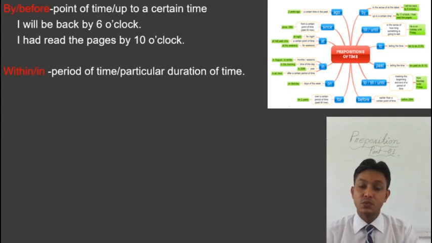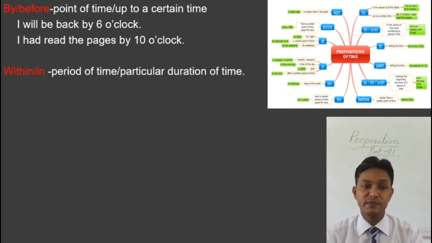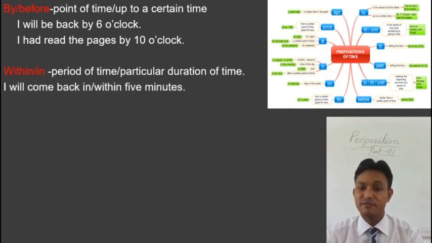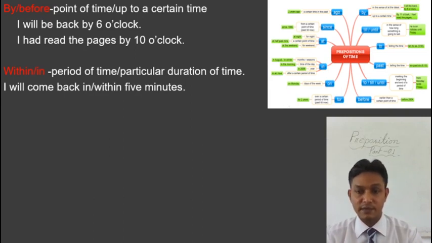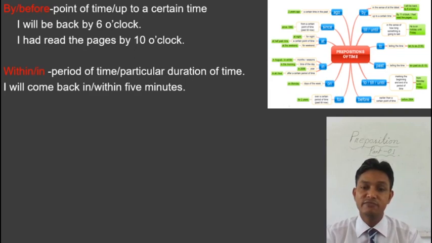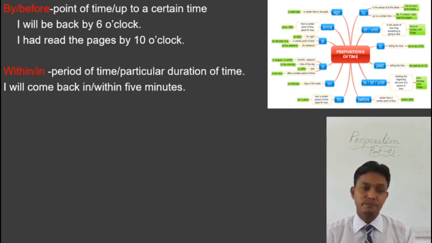Within and in. We use in and within before a period of time. Like, I will come back in or within 5 minutes. The construction work of Padma Bridge will have been finished by 2025. This is a point of time, but we can say we will have finished the construction work of Padma Bridge within 5 years. So for a period of time we use in and within.